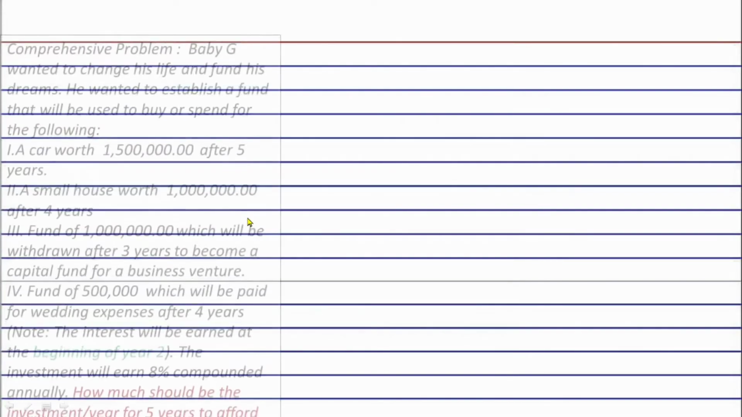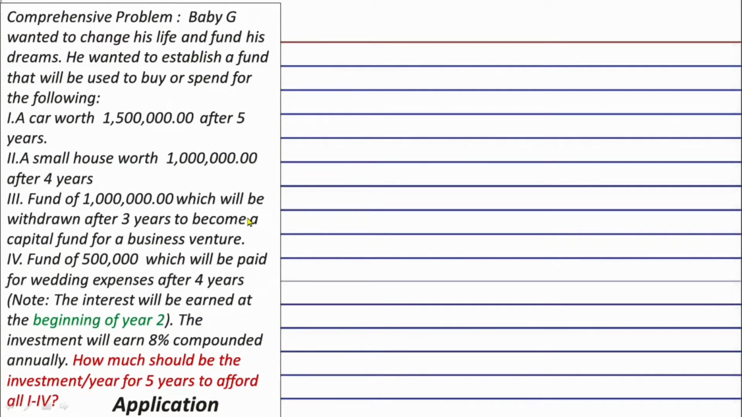So here's the comprehensive problem. But before we read the whole problem, let's go to the ultimate question, which is how much should be the investment per year for 5 years to afford all 1 to 4?